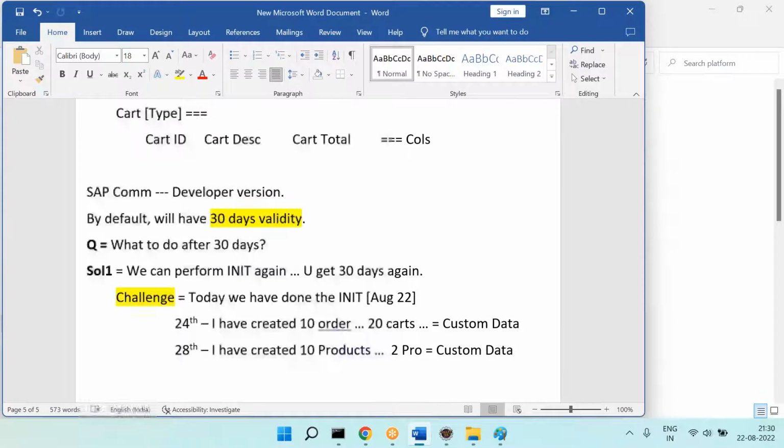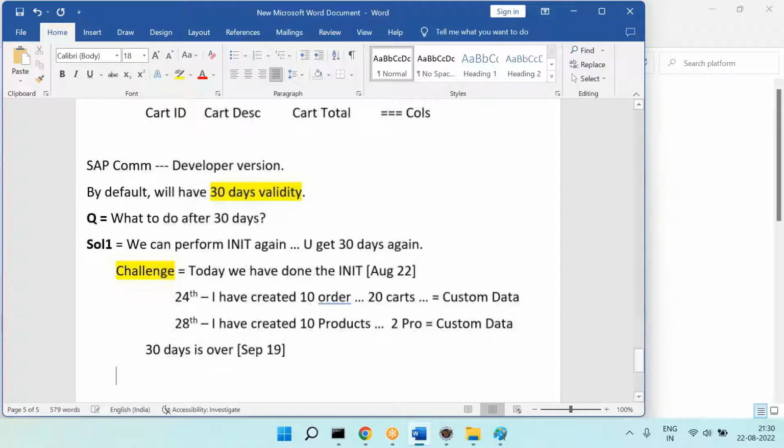Now I am explaining the challenge with this. Now 30 days is over, which is nothing but, let's say, September 21st. 30 days is over means what? License is done. You will get the licensing problem.